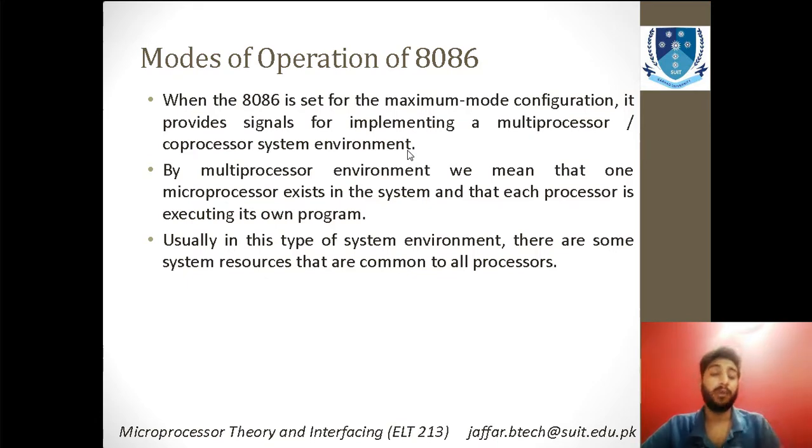If you are using 8086 and you have connected some other device which has another microprocessor in it, that microprocessor will not be executing the same commands that are executed by the first microprocessor that you use. Both will be executing their own commands, and it will not execute the same command.